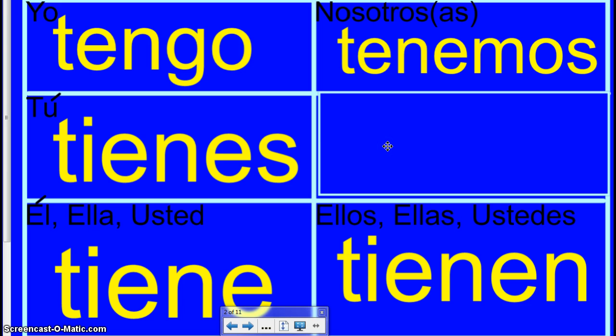As you can see, the verb tener is an ER verb, so that's a little bit different than what we've been learning thus far with AR verbs. And notice how it's irregular. You'll notice the forms below have an I here in the stem of the word, but there is no I in the yo or the nosotros form. So we have again, tengo, tienes, tiene, tenemos, and tienen.